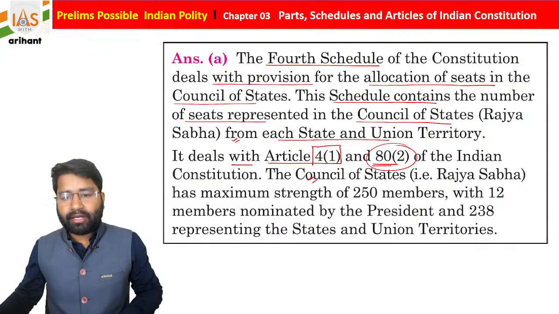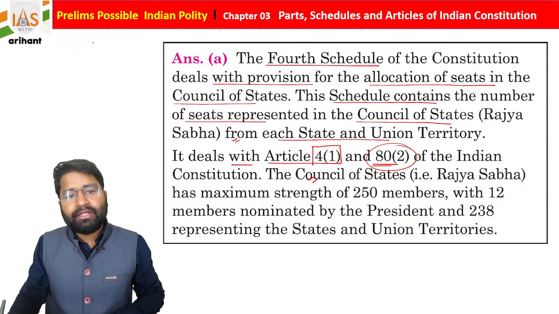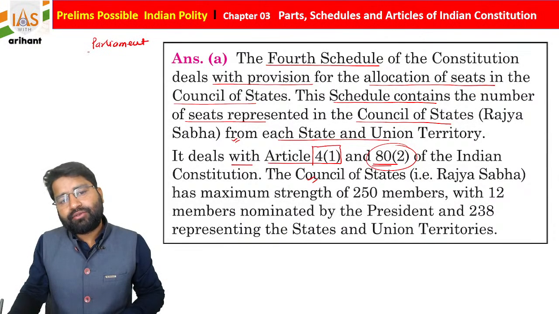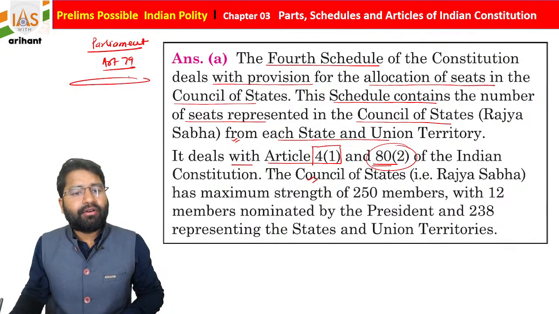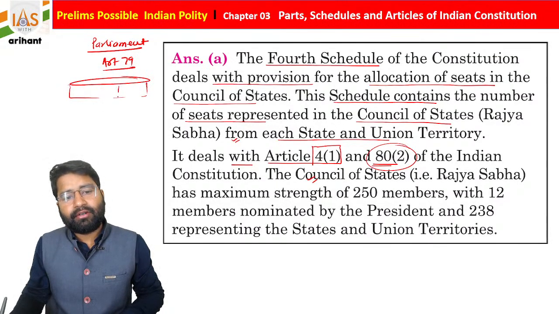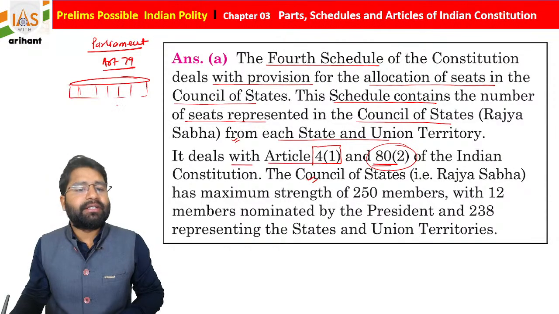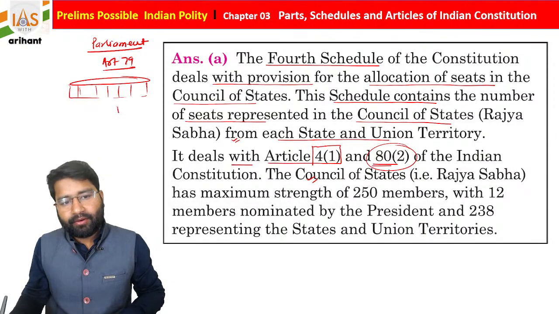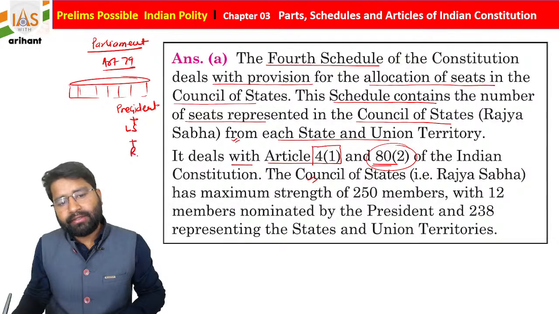Okay, so the Council of State, as you know, students, is basically the Parliament mentioned under Article 79 of the Indian Constitution, and according to Article 79, Parliament basically consists of 3 parts. Okay, one is the President, another is the Lok Sabha, and another is the Rajya Sabha.